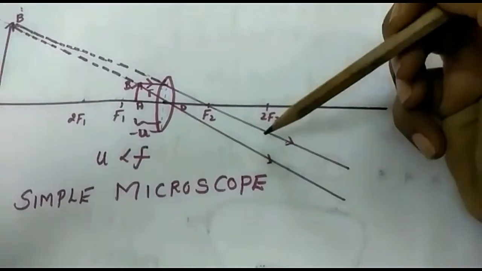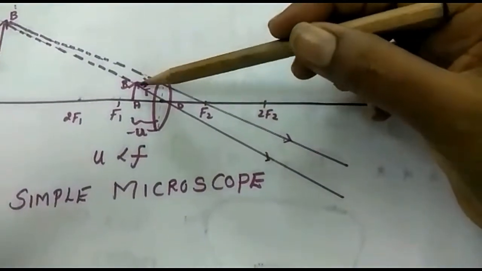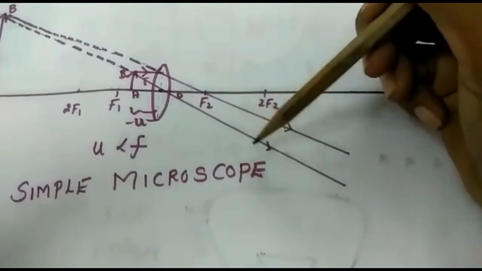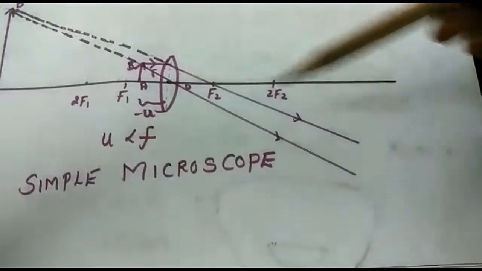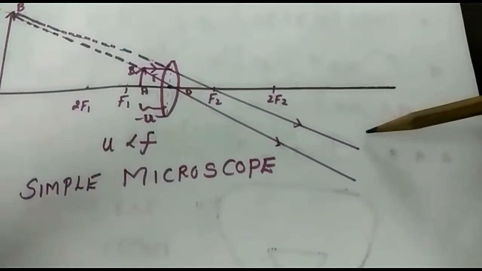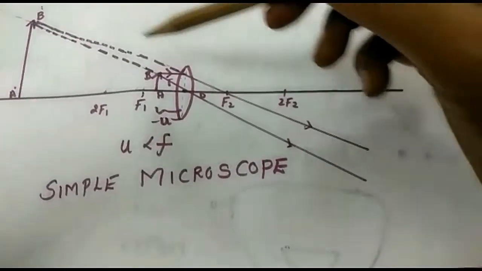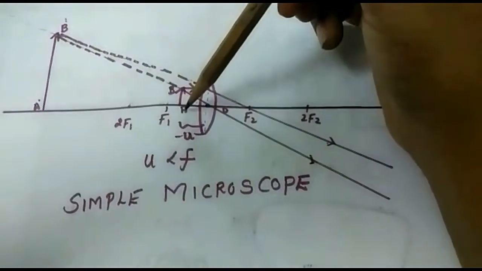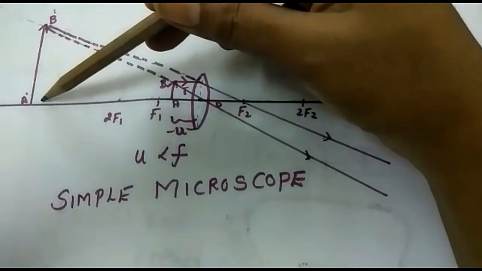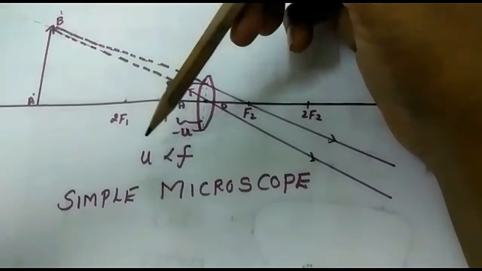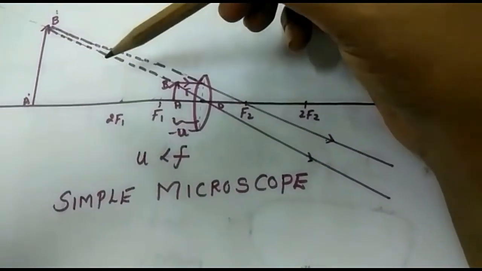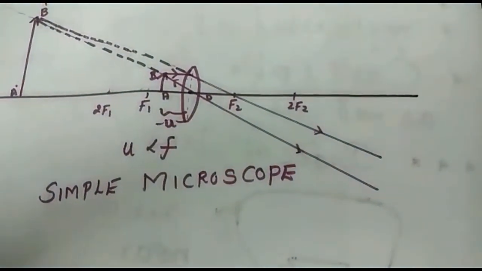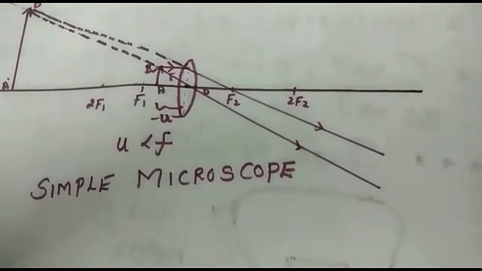Second, a ray passing through the optic center doesn't deviate. So after refraction, it does not form an image on the other side of the lens. It forms a virtual, erect and enlarged image on the same side as the object. So our eye is able to see the smaller object in magnified size.